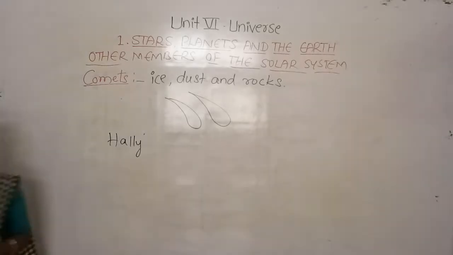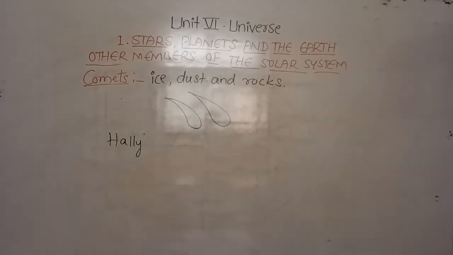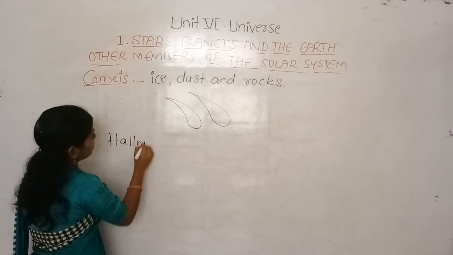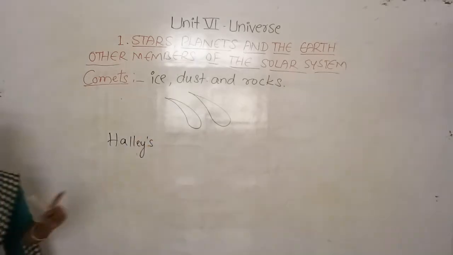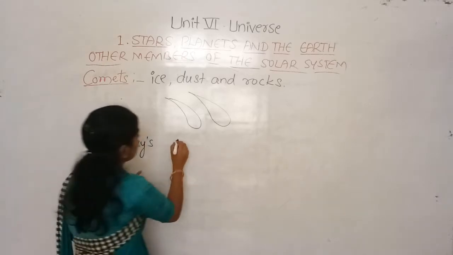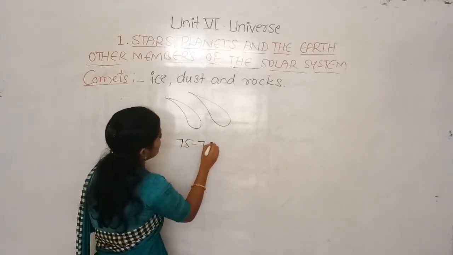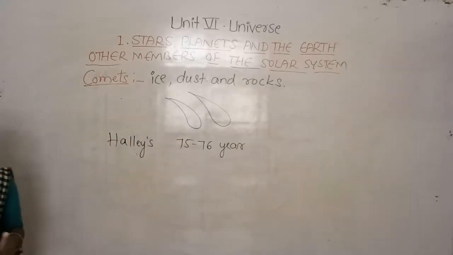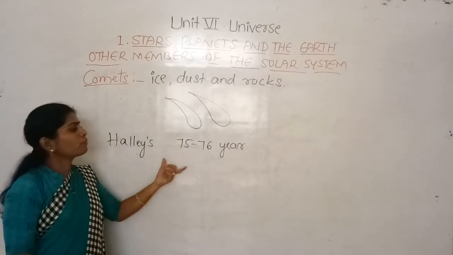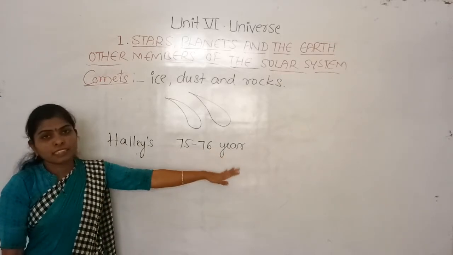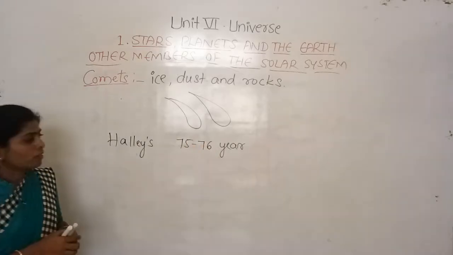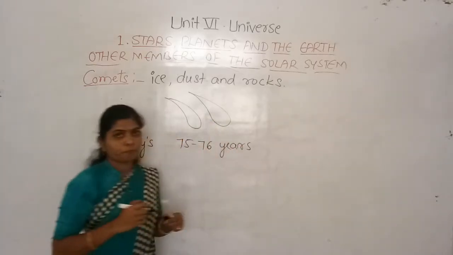So the Halley's comet. We can see this comet once in 75 to 76 years. We can observe Halley's comet every 75 to 76 years, once in 75 to 76 years.